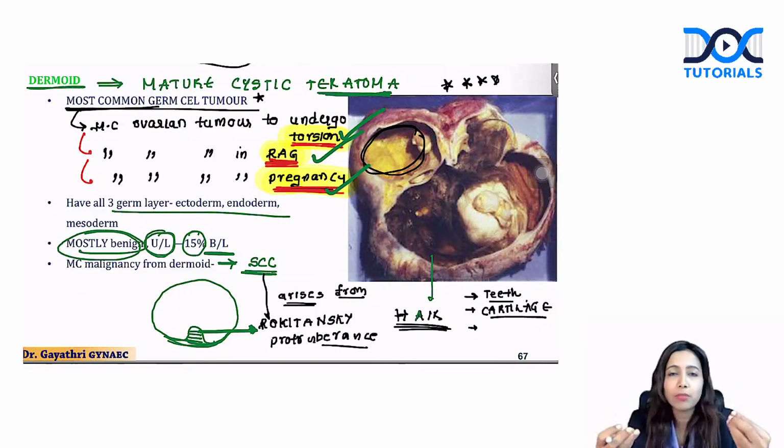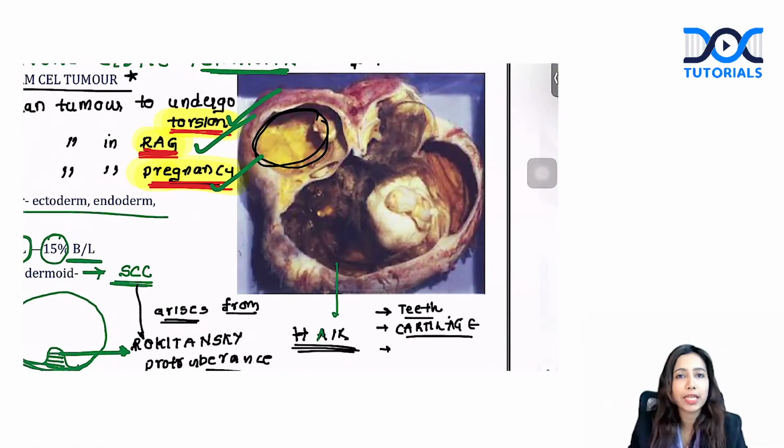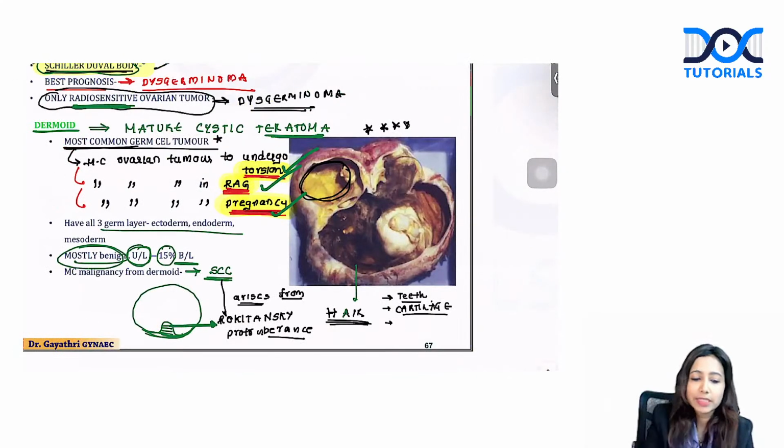Whenever you have an image with teeth, hair, cartilage, bone, mucinous fluid, think about your dermoid cyst. Sometimes there can be cancer arising from dermoid. It is usually squamous cell cancer and arises from the Rokitansky protuberance. This is a very typical image of dermoid cyst, also known as mature cystic teratoma.